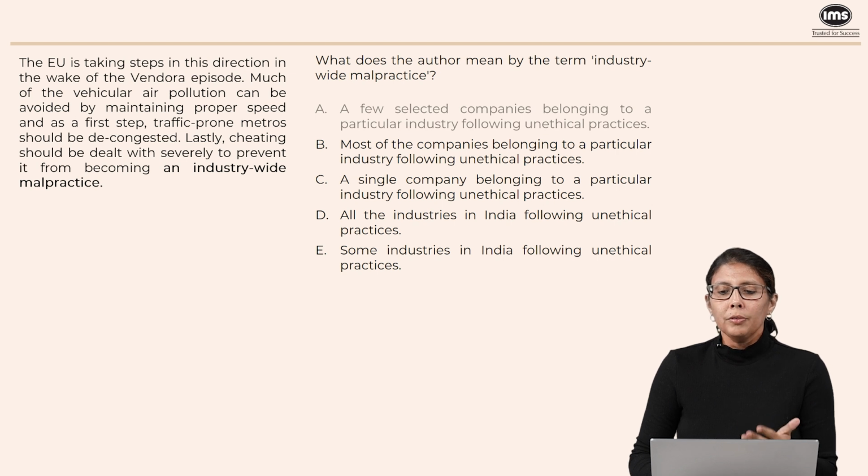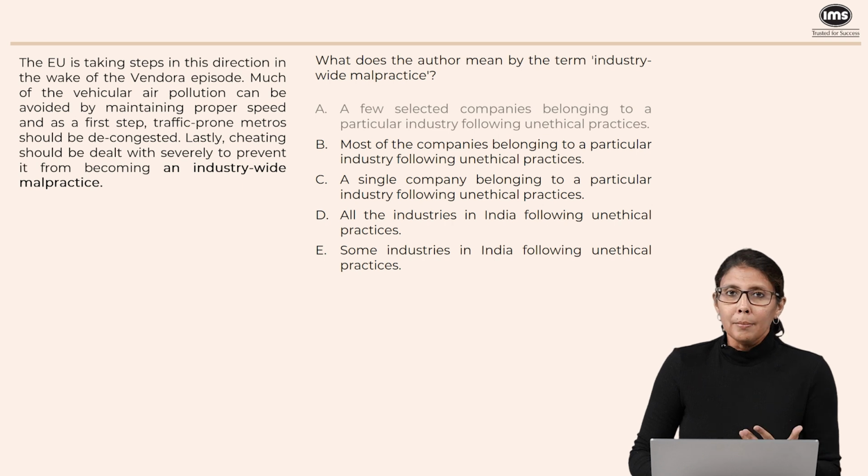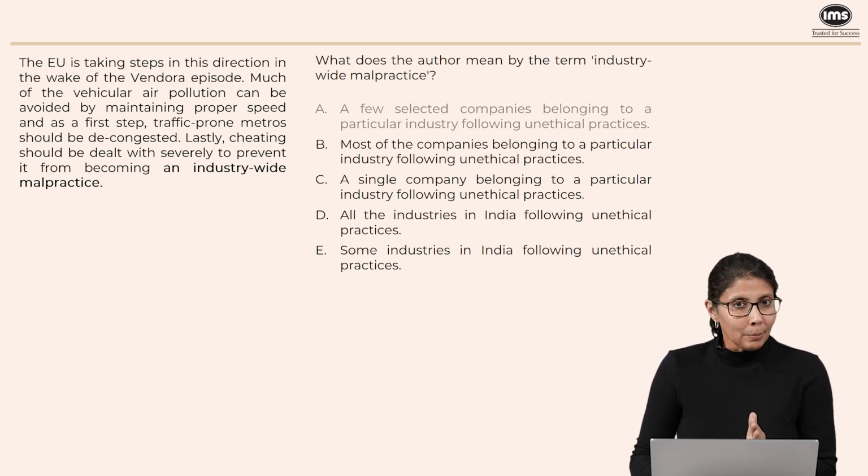B says most of the companies following unethical practices. This is what we want to avoid. We want to avoid other companies following suit in large numbers. If most of the automakers start doing this, then obviously our pollution levels are going to go out of control. So we keep B because it says most of the companies, which is somewhat similar to industry-wide.